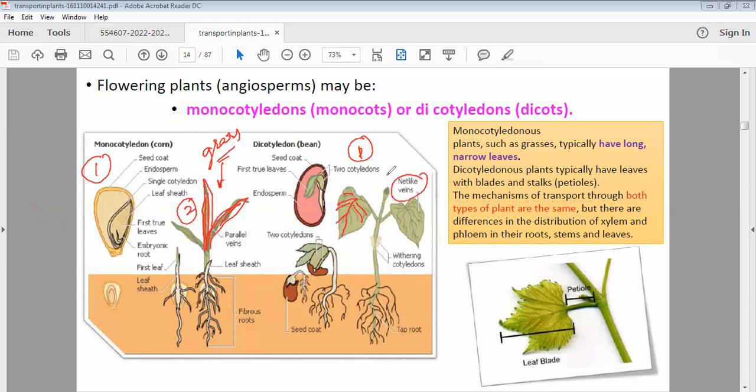So it's net-like venation. This is the second difference. The third difference, look at the root. It's going to have a fibrous root. But here you can see a tap root, which has more fibers, and they can protrude longer into the soil. So these are the three basic main differences between monocots and dicots.